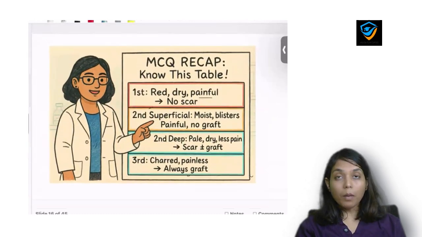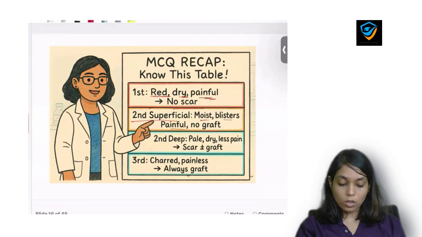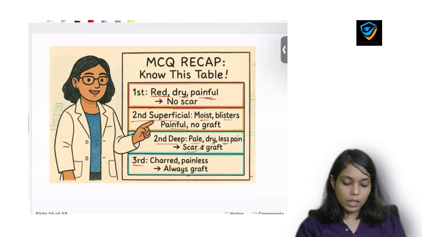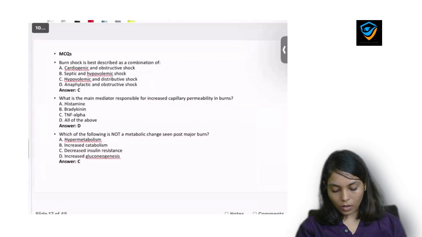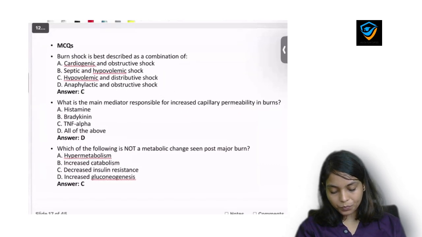So here we compile the table. First degree burn is red, dry and painful with no scar. Second degree superficial is moist, blistered, painful and no graft will be required. Second degree deep will be pale, dry with less pain and might require grafting. Third degree is the one which will be charred, painless and will always require graft, and the fourth degree is the one which will be black in color and there will be involvement of muscle and bone. Now let's solve some more MCQs.